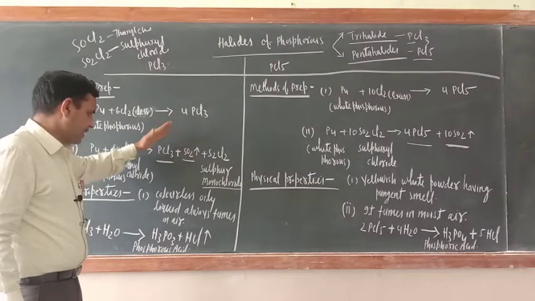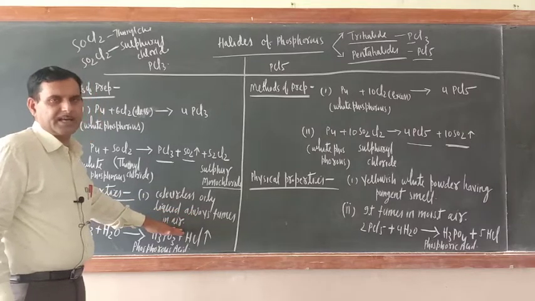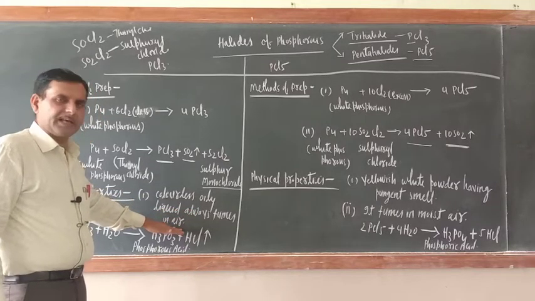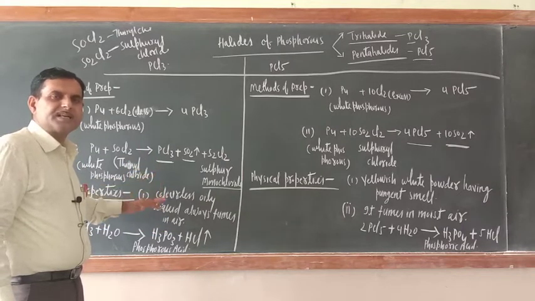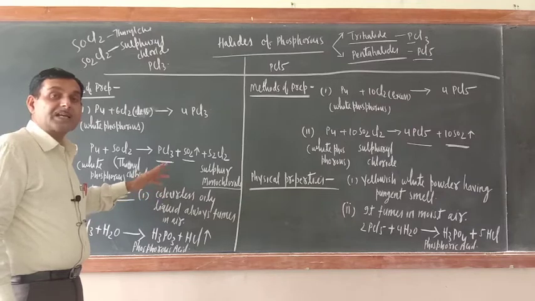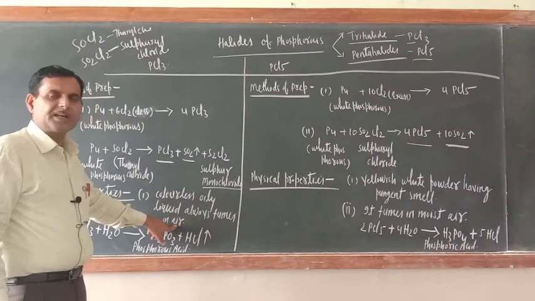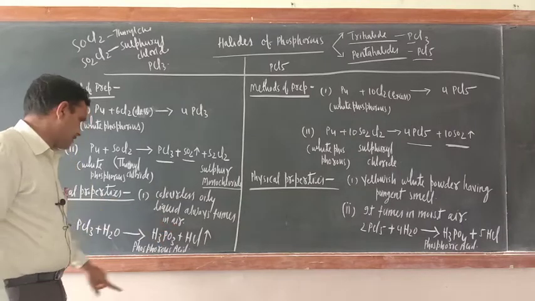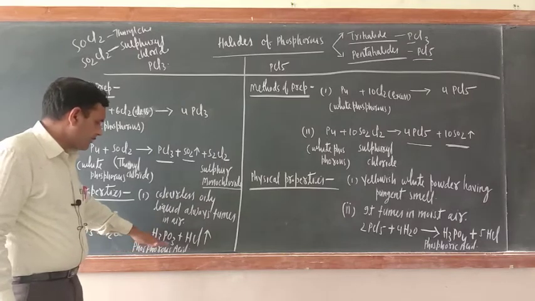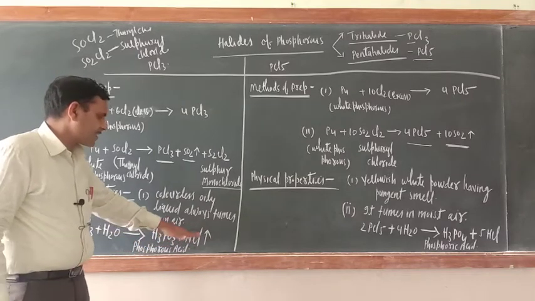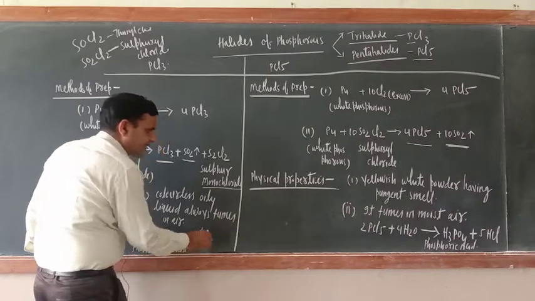What is PCl3? It is a colorless oily liquid, always fumes in air. Actually, in air, whatever moisture is present, PCl3 reacts with it and forms H3PO3, phosphorus acid. That is why fumes are formed. Later on in chemical properties, I will write the reaction also. PCl3 and H2O give phosphorus acid plus HCl. So fumes are formed because of the formation of HCl.